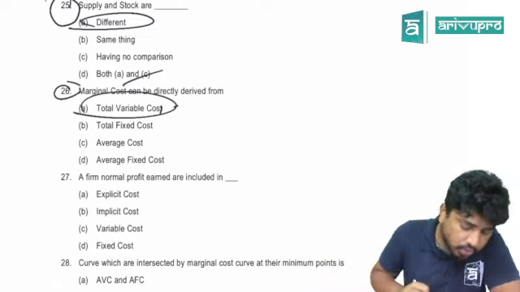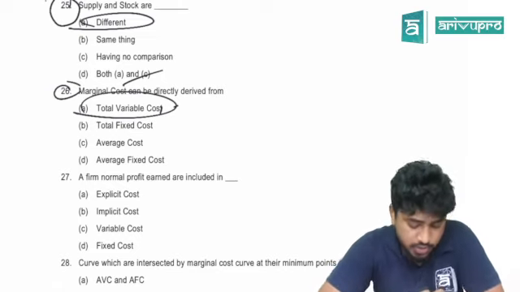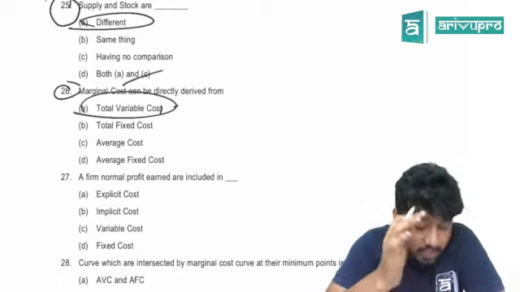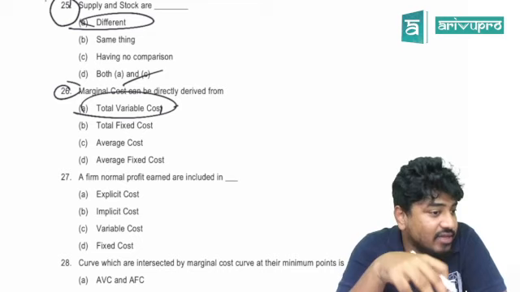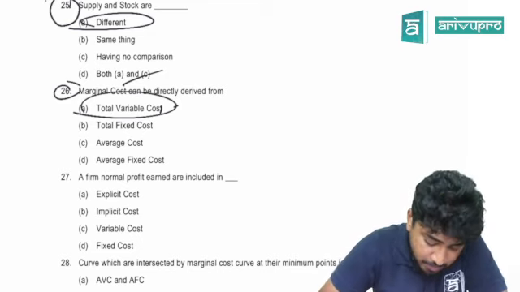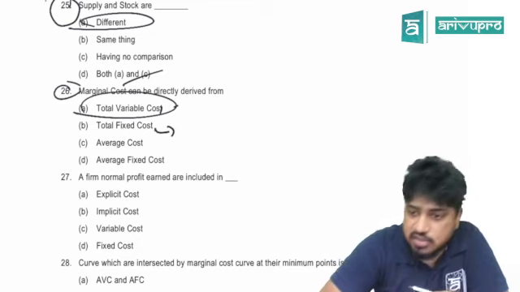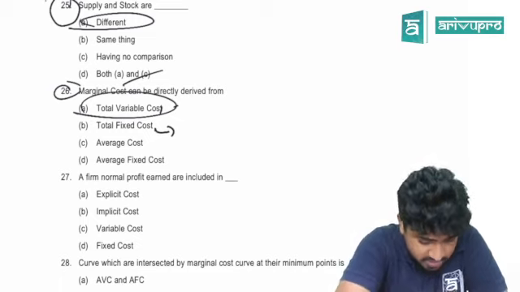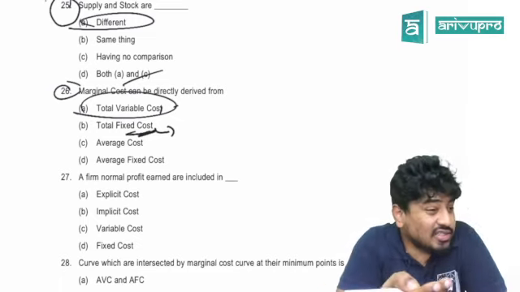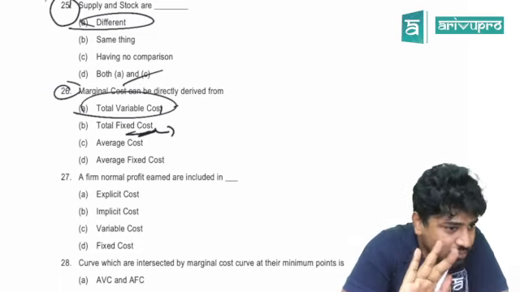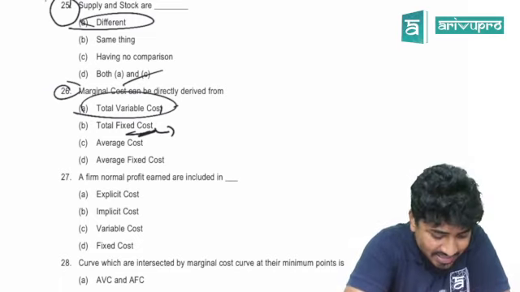Just a point to be noted, in the guidelines answer the institute has given B, total fixed cost as the answer. If I am just having the answer key also, they have given total fixed cost as the answer, right? Can't be. There is an error there.